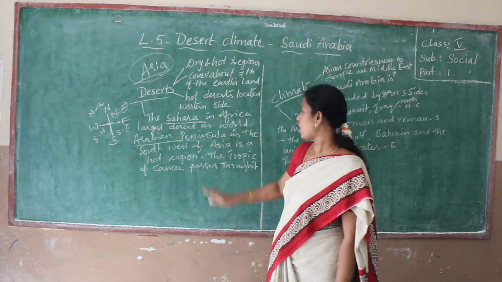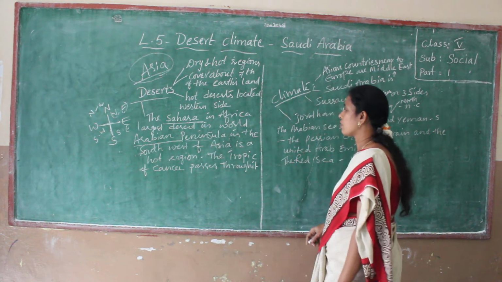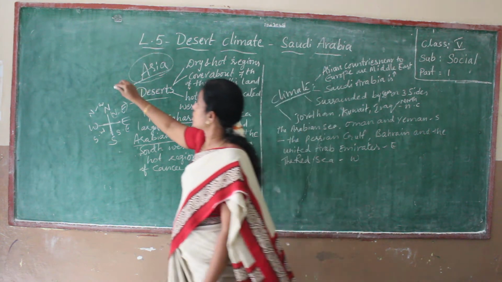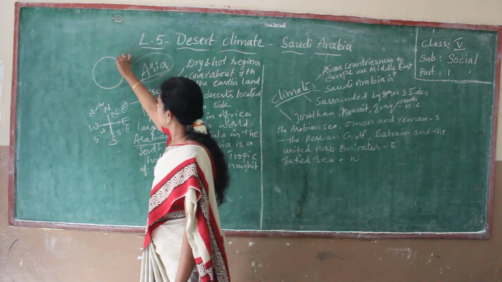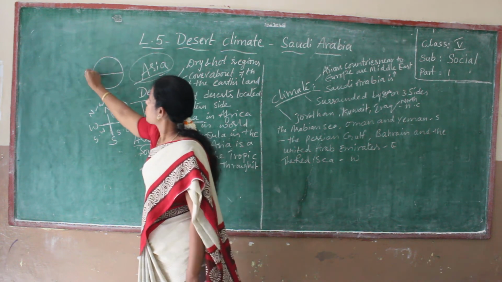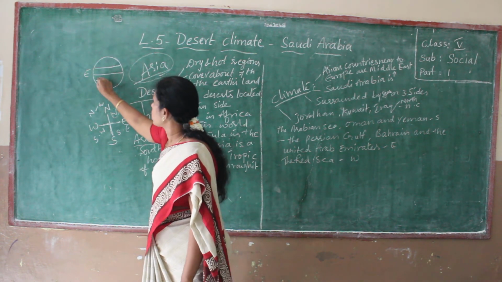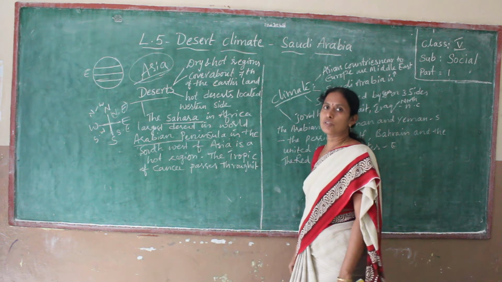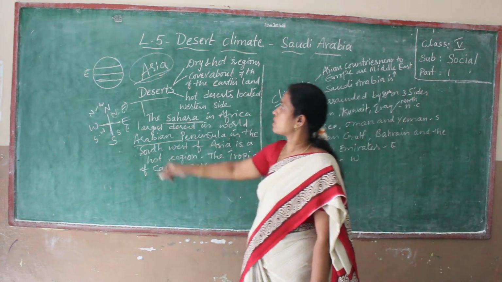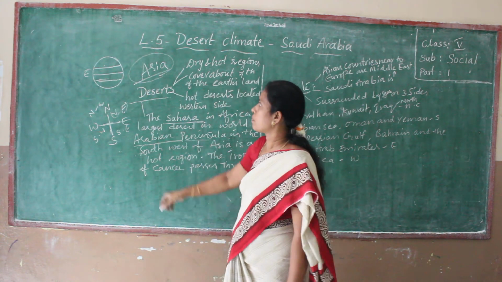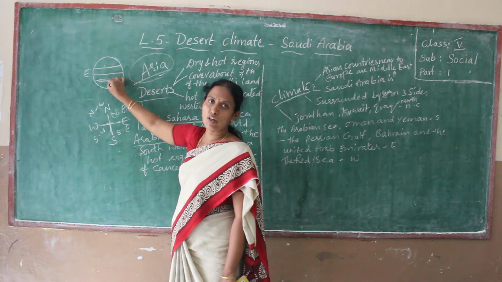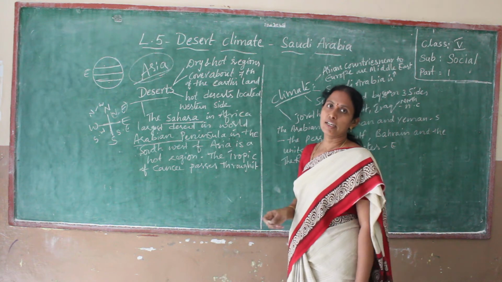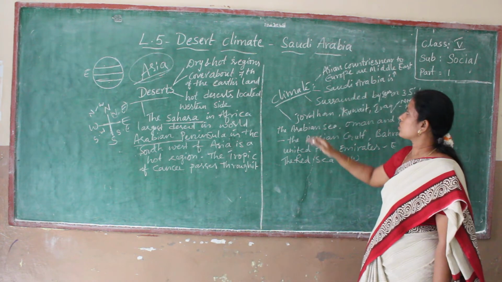This is also a hot region. The Tropic of Cancer passes through it. I explained about the globe, the equator, Tropic of Cancer, Tropic of Capricorn. I showed in the class, you see that once again and observe. This is the Tropic of Capricorn, Tropic of Cancer. So the Tropic of Cancer passes through that region. Okay, next coming to the climate.